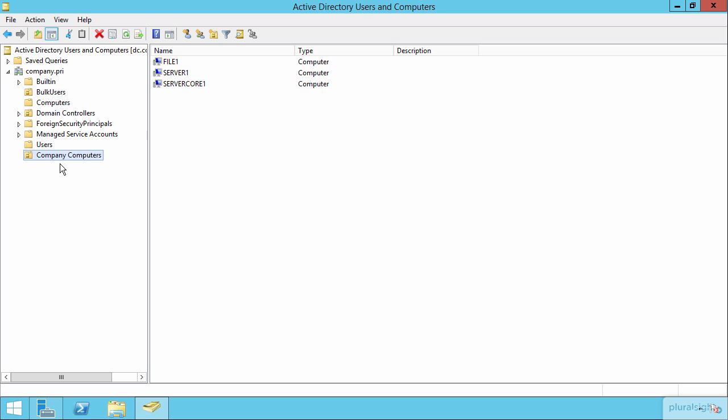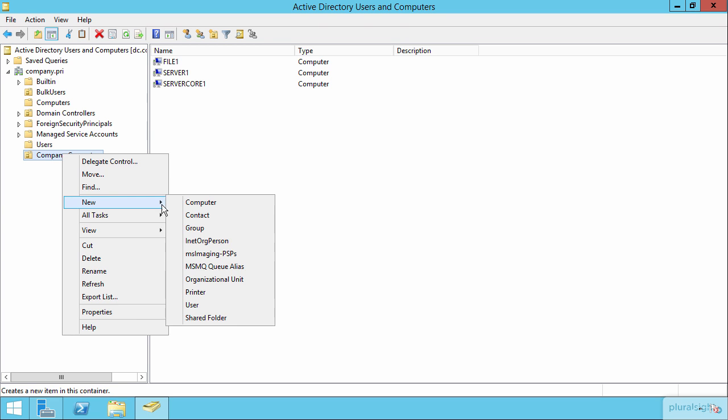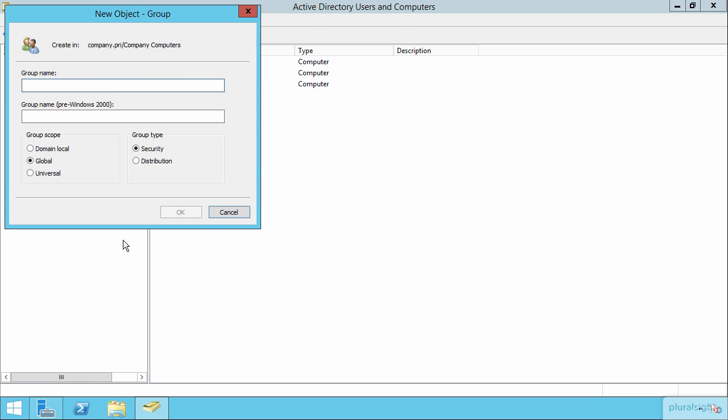Later on when we talk about group policy, you'll see how I can create a group policy object and then assign it to a container like this group of Company Computers. In fact, we'll be doing that as we start creating those GPOs a little later on. Now that's the process we would go through in order to do all of this work inside of the graphical user interface. If I needed to create groups, I could do the same thing just like I did before, choosing new group, assigning a name, and then the scope and the type associated with that group.